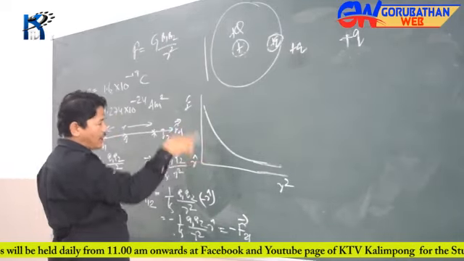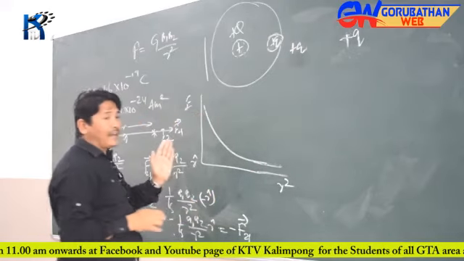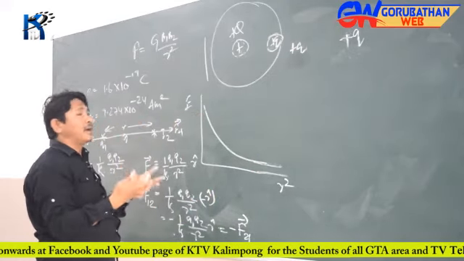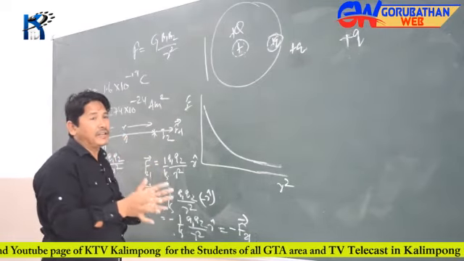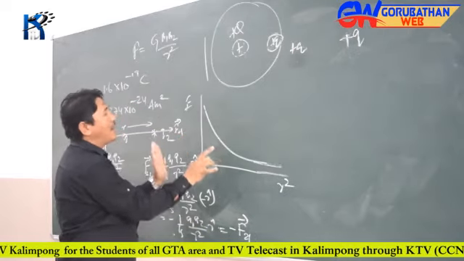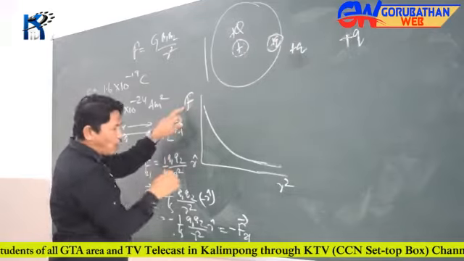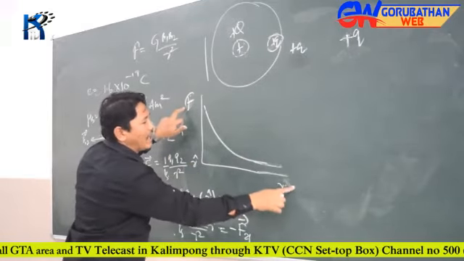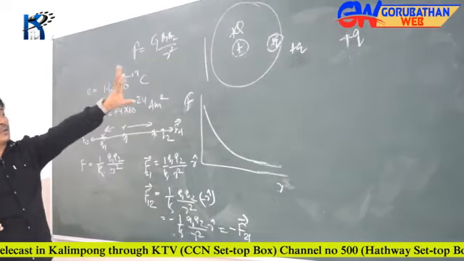We will deal with this when I talk about another topic, especially conductors and the electric field inside the conductor and so on. Anyway, this is the rough idea of how the force varies, not as r square, but as r. Well, that's the concept of the field.